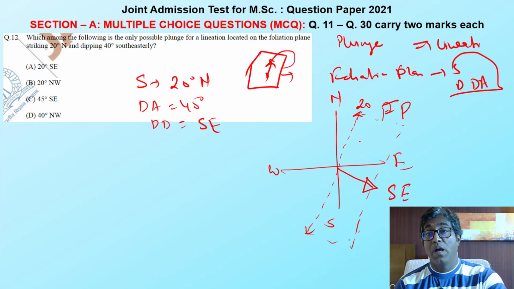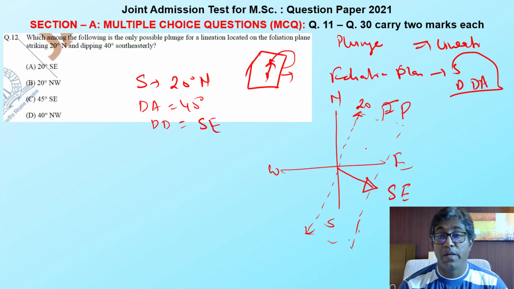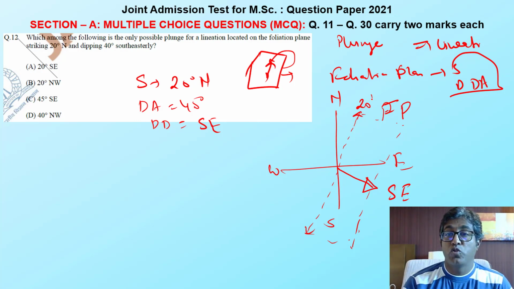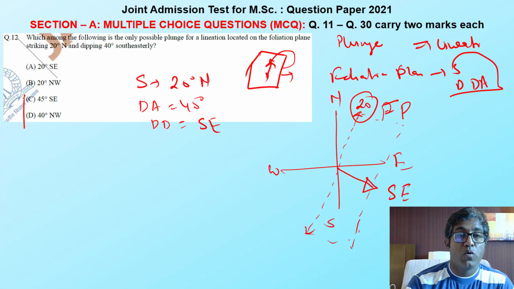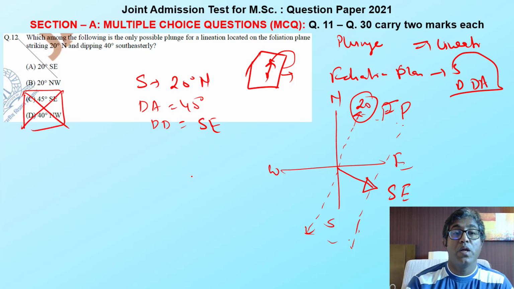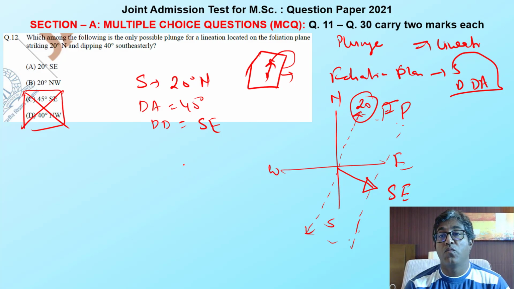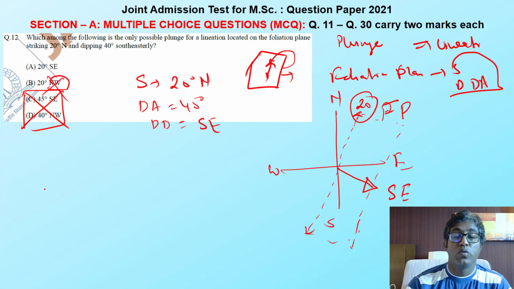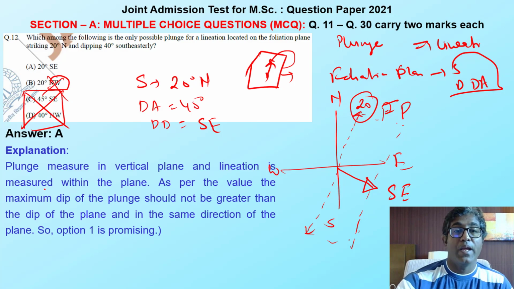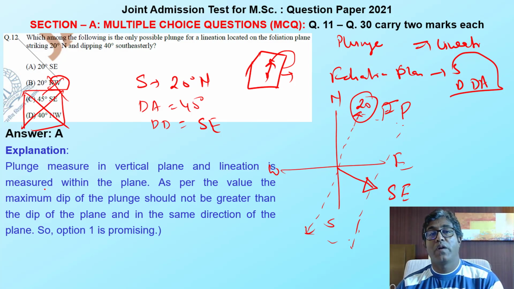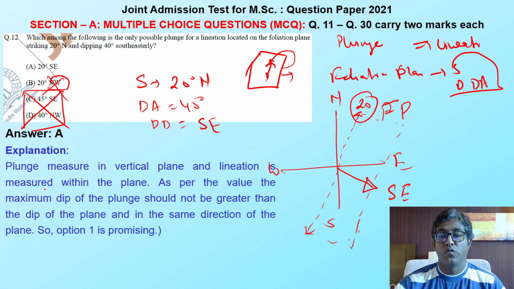So if I have a lineation in this plane, it should follow the same property as the foliation plane. The amount should not be more than 20°, so I can exclude this one, and the direction should be the same as the foliation. This one is northwest, so exclude it too. So my option should be 12A. This is the way we can solve this type of structure question.